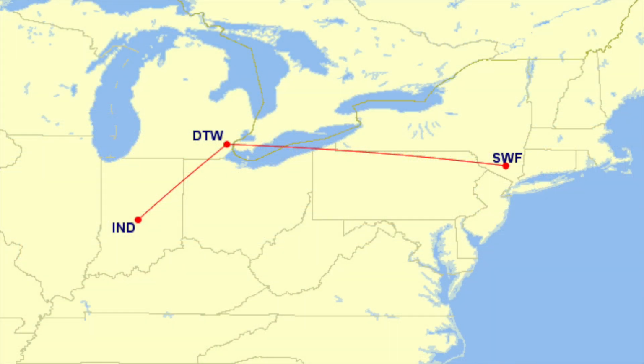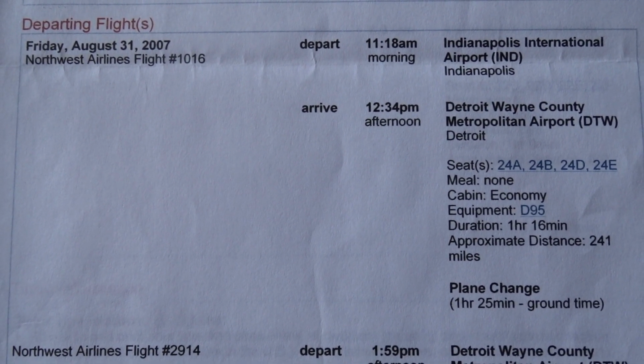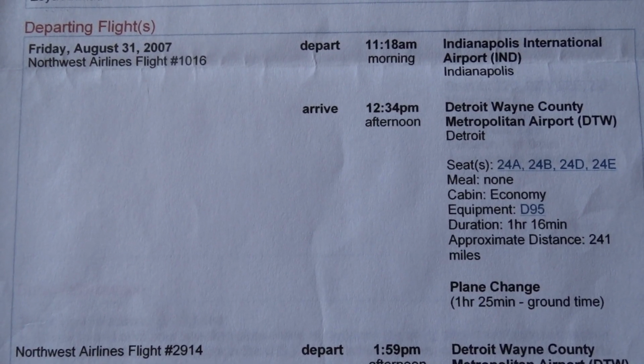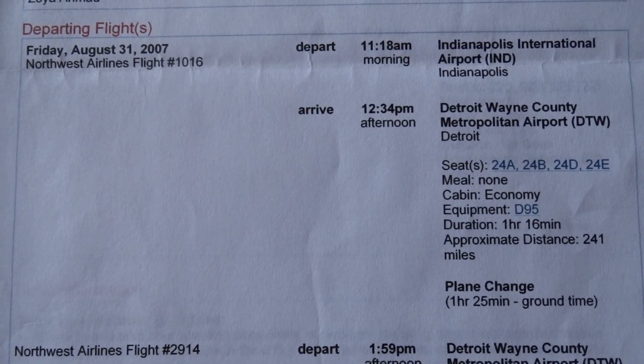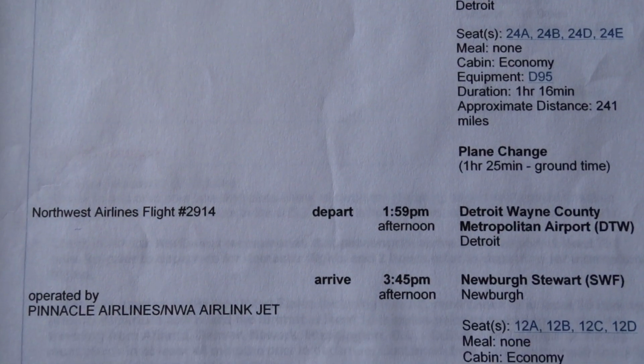The second trip that I was able to recover information from came in late 2007 when my family and I went to New York, as we always do, to visit family. Back then, of course, there were more airlines, more services, and ticket fares weren't too horrible. This trip took us on board Northwest Airlines from Indianapolis to Newburgh Stewart, New York, with a stopover each way